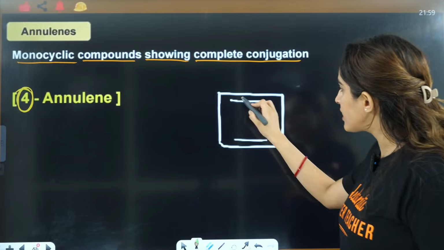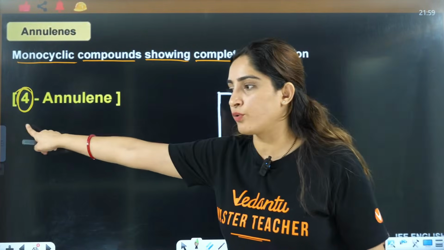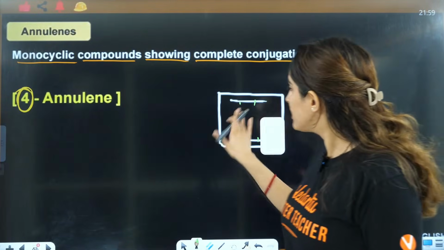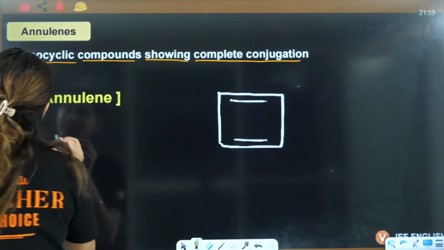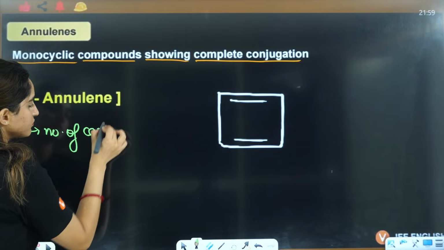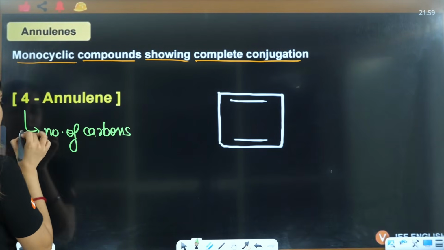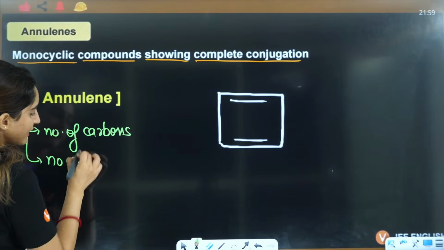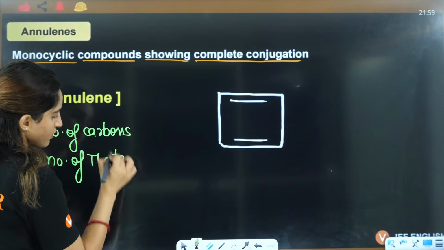Number of pi electrons are 1, 2, 3, 4, right? So this is actually mentioning the number of carbons, or directly you can say the number of pi electrons.